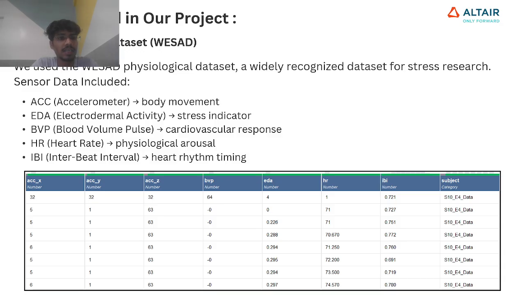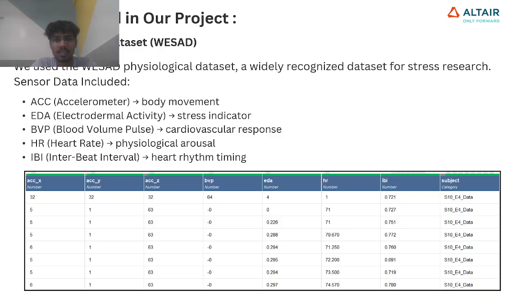Then we have heart rate for physiological arousal, and IBI, the interbeat interval, which gives the rhythm of the heart.